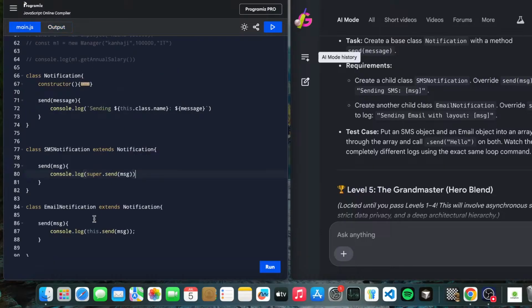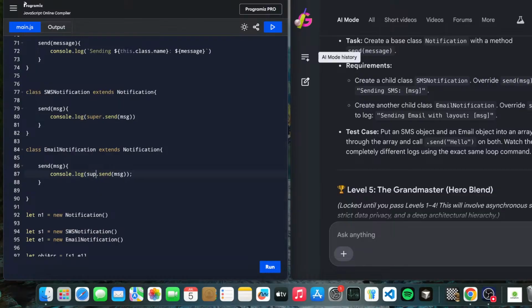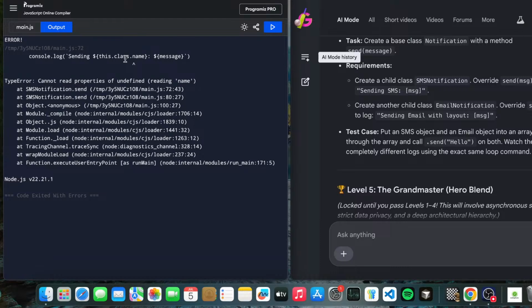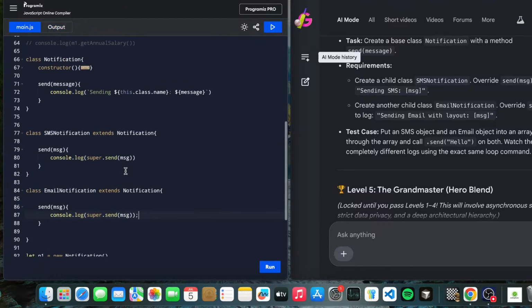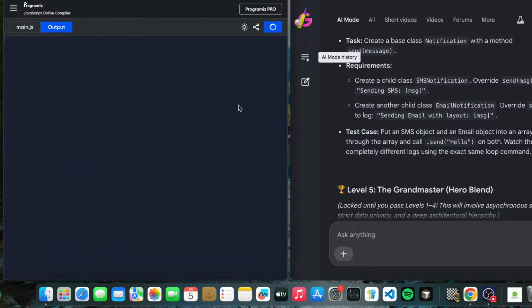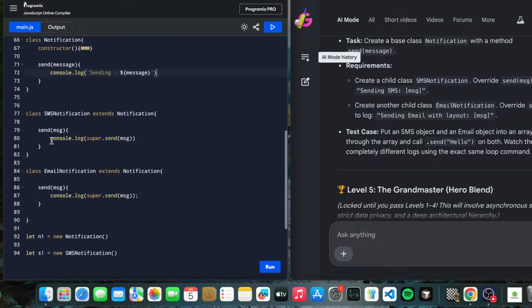Okay, we got it. So here we have to use the super keyword and we are getting the actual this.class.name. So let's just remove this thing and now let's see. Okay, sending hello, return. Now we have solved the actual issue.